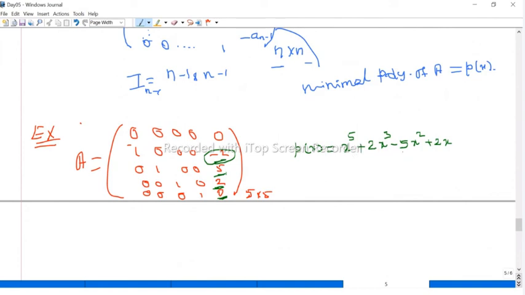Sorry, this one. Yeah, I corrected, right? This is the constant term. This is the coefficient of x. This is the coefficient of x square. This is the coefficient of x cube. This is the coefficient of x power 4. Therefore this is minus, so this term is plus. Since this is minus, plus, therefore this should be minus. And this 2 is plus, therefore should be minus.